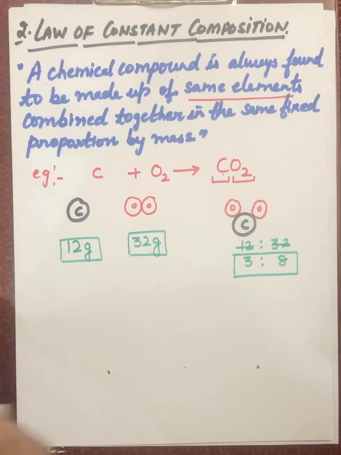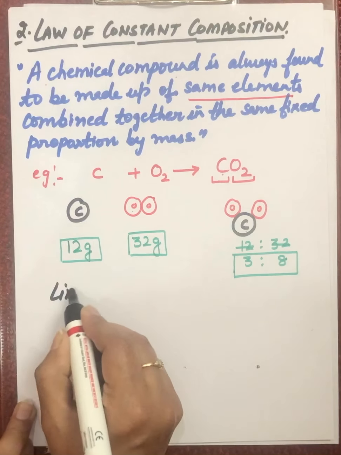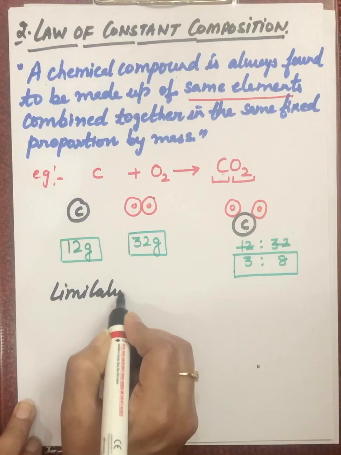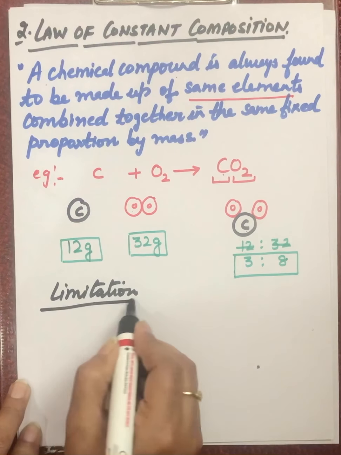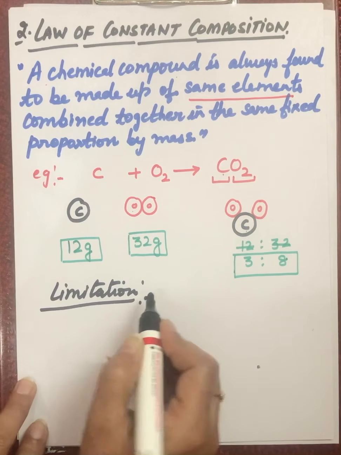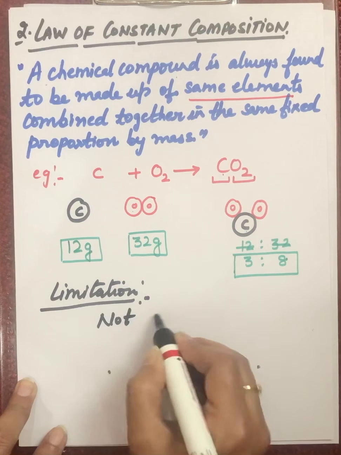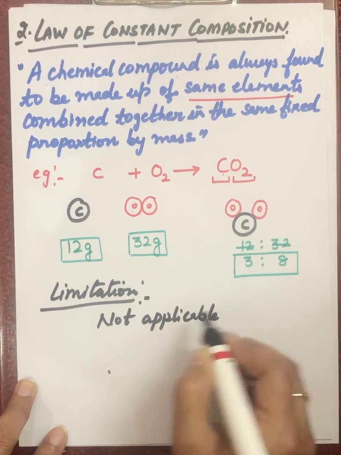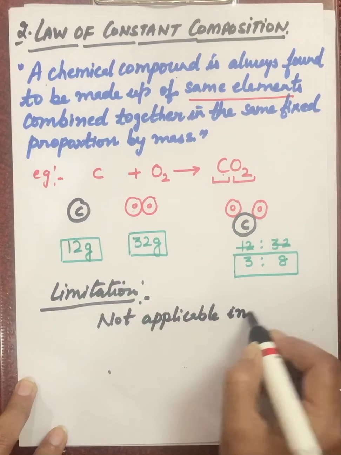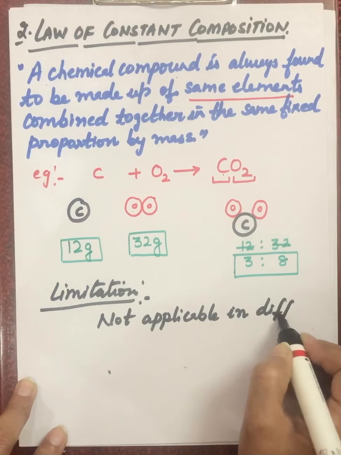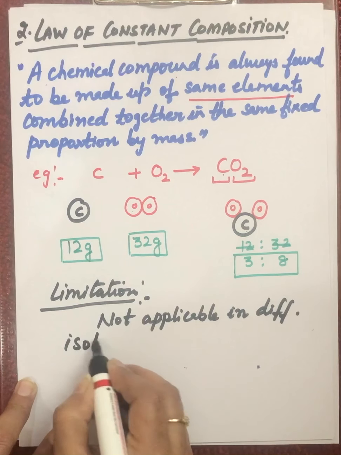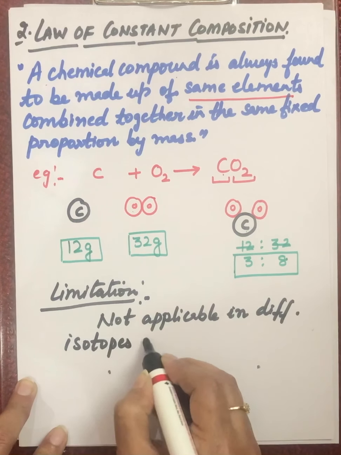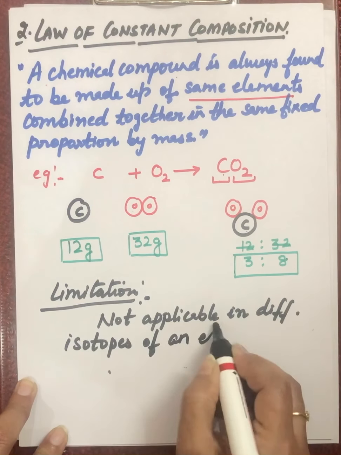The limitation of this law. What's the limitation of this law? This law is not applicable to different isotopes of an element.